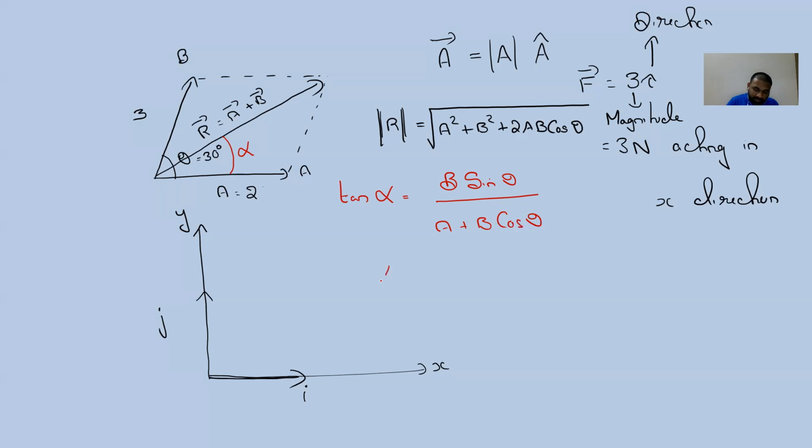So direction is nothing but the angle with respect to one direction. So alpha is equal to tan inverse of whatever we are getting. We can write like that, so that the resultant is at an angle alpha with the vector A. Okay, is that clear? Any doubt in that? Anyone? You can comment and ask if you have any doubt.